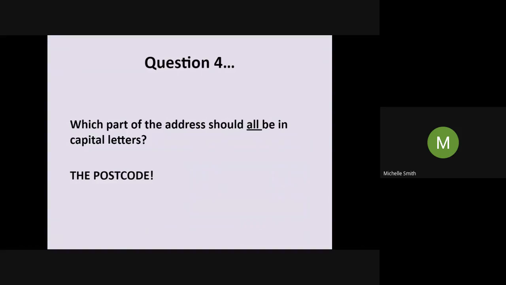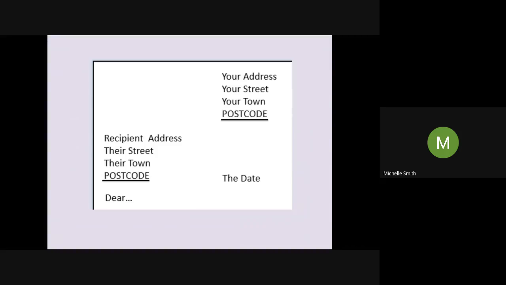Okay, the correct answer is the postcode. So the postcode is a mixture of letters and numbers. Every single letter in that postcode needs to be an uppercase letter. Okay?